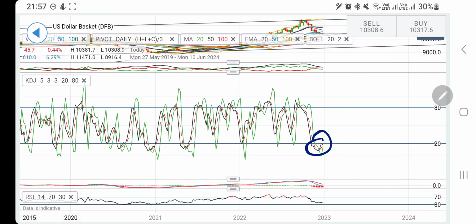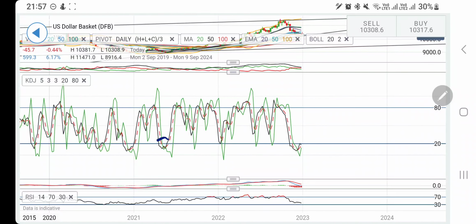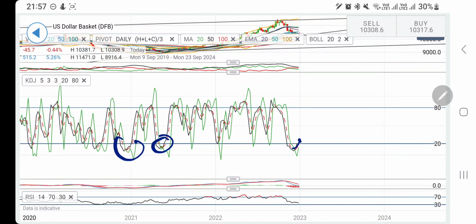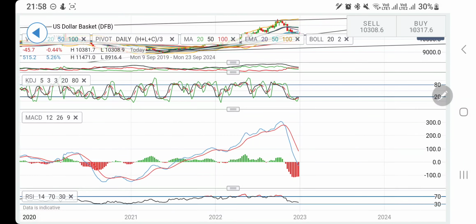on the weekly charts, because see, whenever it has gone oversold in the past, it has bounced back. So this is the only indicator which is giving me a hint that it is trying to bounce back, or it may bounce. But first thing is how far it can drop in the first couple of weeks, because see, if it drops hard, if it drops below 101.5, then a retracement towards 104.5 should be considered a bigger move. And if it rises towards those levels at 105, possibly that will bring the stochastic again to comfortable levels.